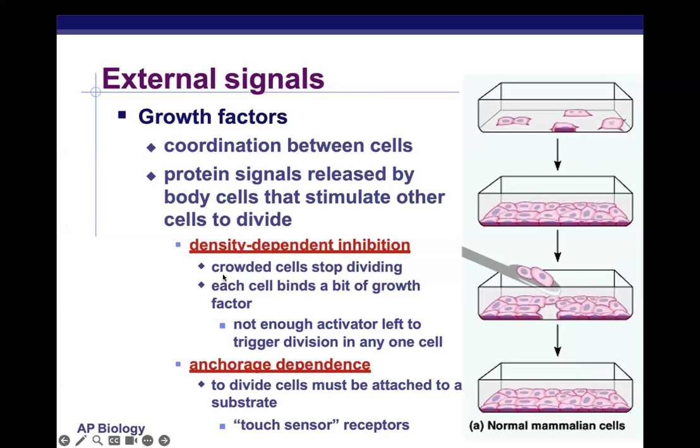So most normal body cells display what's called density-dependent inhibition. When the cells are crowded, they stop dividing, and each cell binds a bit of growth factor, and there's not enough activator left to trigger division in any one cell. And they also exhibit anchorage dependence. So to divide, cells must be attached to some sort of substrate, some sort of network of other cells. And this is kind of like a touch sensor that, hey, I'm with all my other cells, so I'm attached to something. They can't just go freely floating through the blood and start dividing, and making a big clot or something.